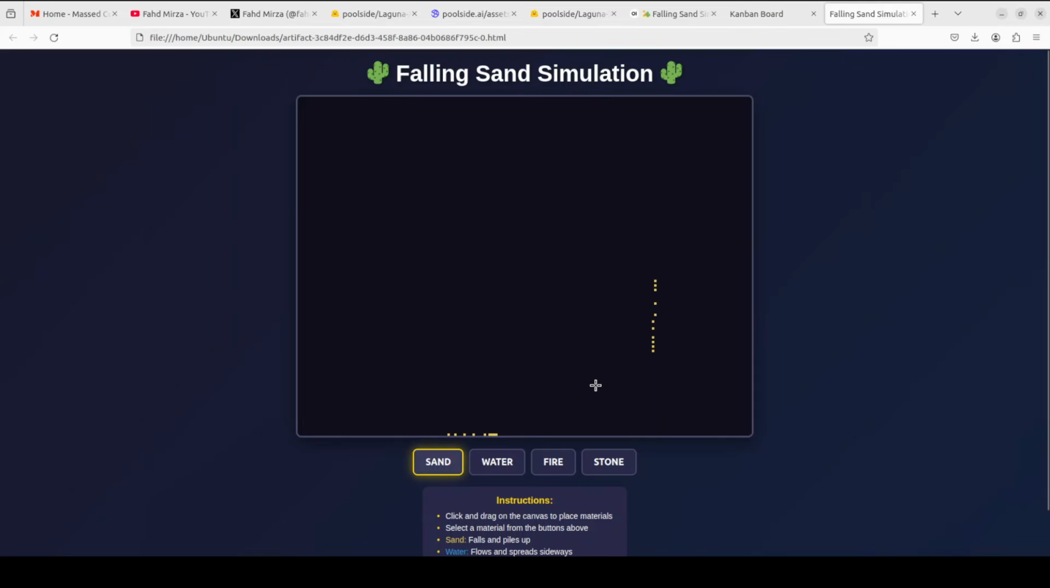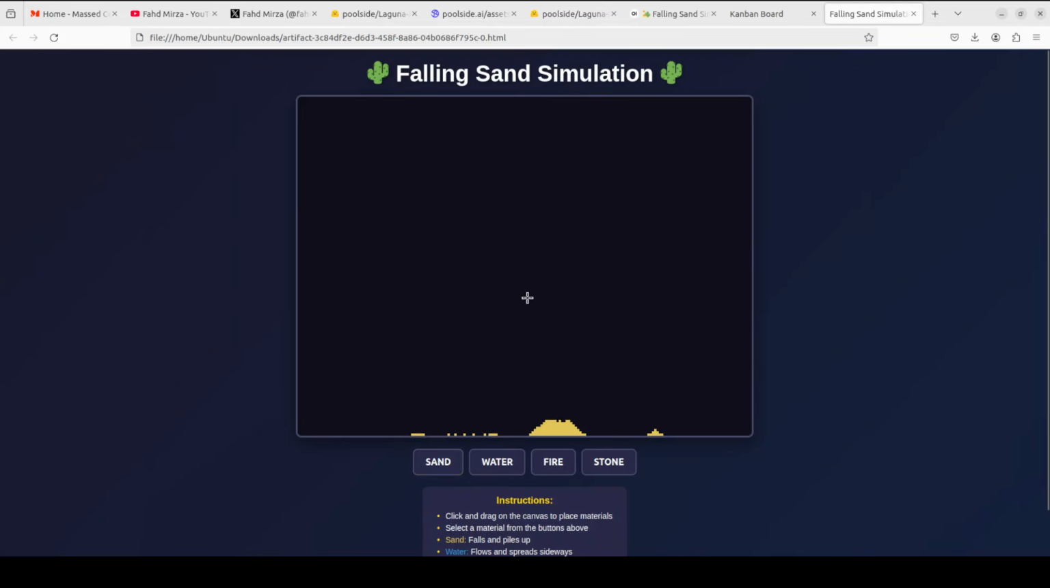So this is sand. You see, it falls and piles up. This is good. You see, it piles up. I'm just piling it up. It could be improved, but yeah, not bad at all. You know what? I'm not being very fussy. This works.